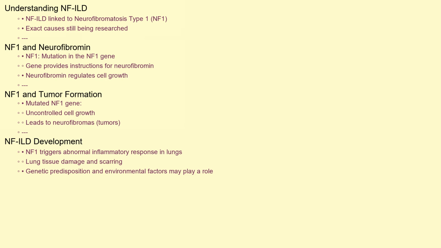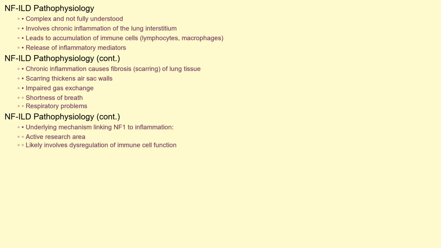Genetic predisposition, along with potentially environmental factors, are thought to play a role in the development of NF-ILD within the context of NF1. The pathophysiology of NF-ILD is complex and not fully understood. It involves chronic inflammation within the lung tissue, specifically the interstitium, the space between the air sacs. This inflammation leads to the accumulation of immune cells, like lymphocytes and macrophages, and the release of inflammatory mediators. Over time, this chronic inflammation causes fibrosis, or scarring of the lung tissue.